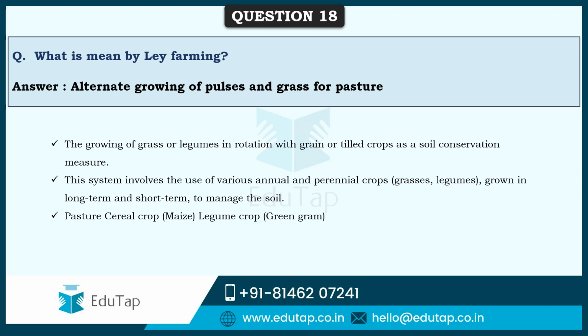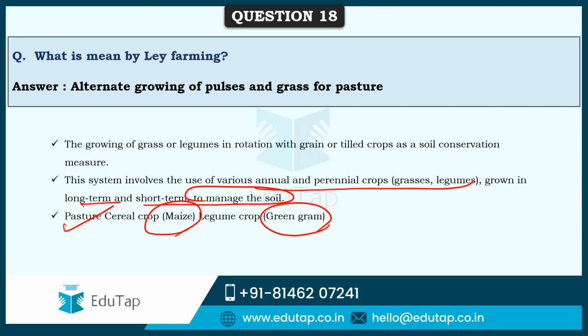These systems involve the use of various annual and perennial grasses or legumes grown in the long term and short term to manage the soil conservation practices. An example is a pasture cereal crop, maize. This is grown for pastoral purposes, that is fodder, and then a legume crop is taken, that is green gram, in crop rotation, that is alternate growing of pulses and grasses for pastures.